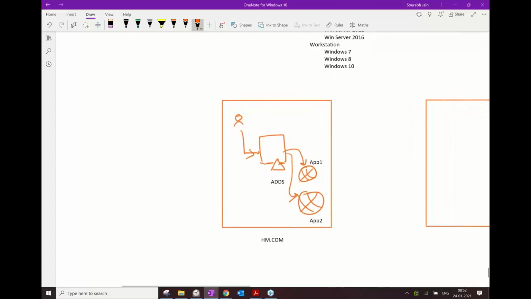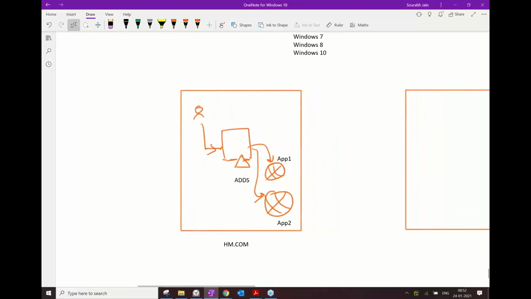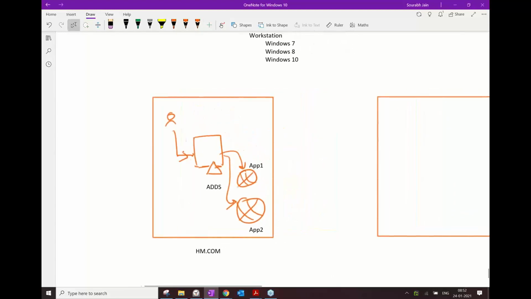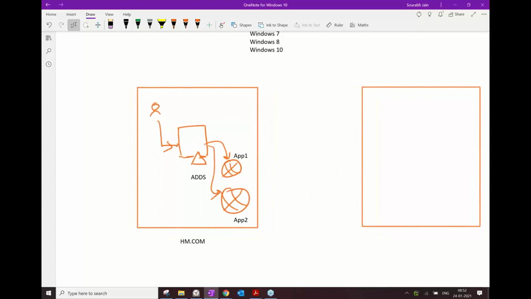Now, nowadays, what happens is you intend to have a lot of applications from outside. I'll not call out ADFS right now, but let's say you want to access something called Office 365. You want to access ServiceNow. You want to access Salesforce. You want to access other third-party applications.